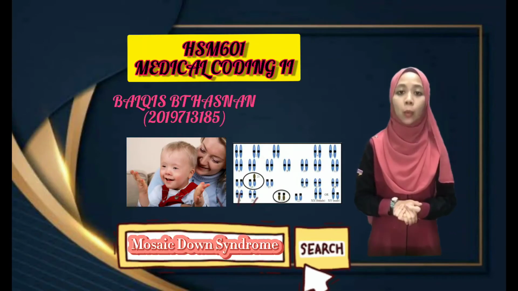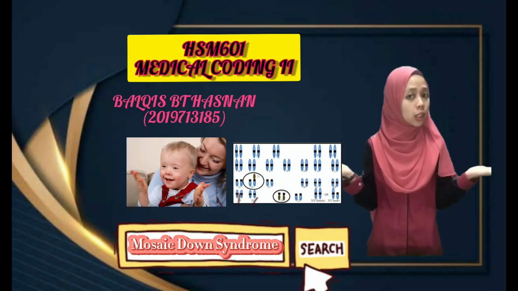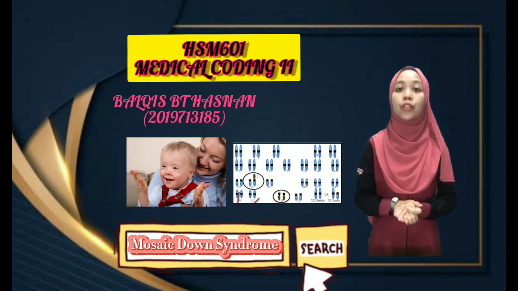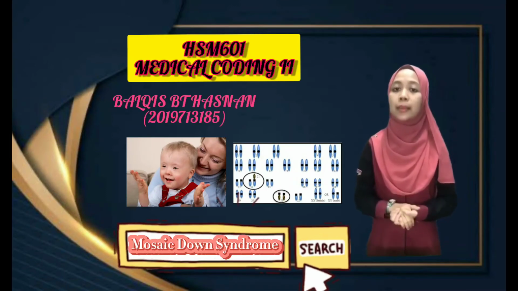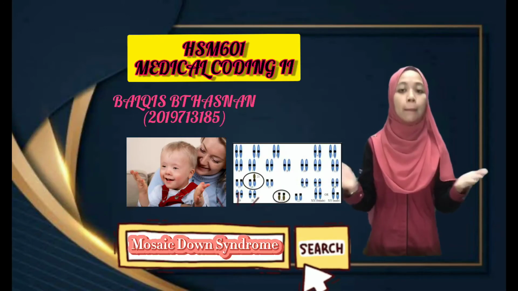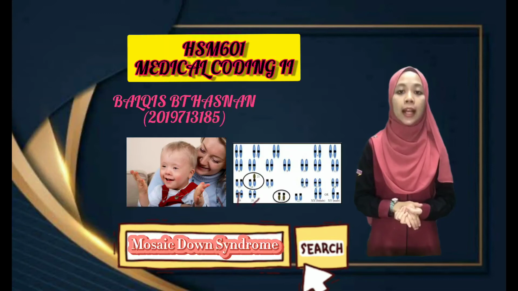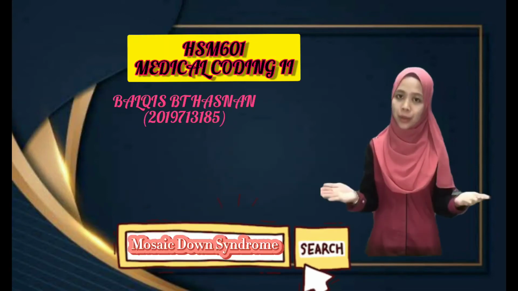We can't tell what type of Down syndrome someone has just by how they look. The effects of all 3 types are very similar, but someone with mosaic Down syndrome may not have as many symptoms because fewer cells have the extra chromosome.